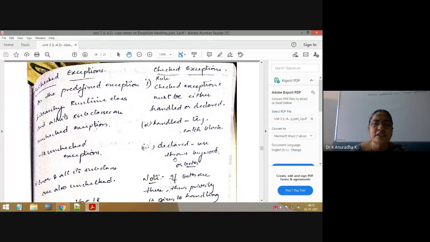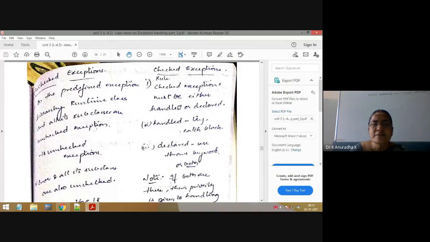If you identify that the given exception is a checked exception, you have to apply this procedure. I will explain the procedure. And if the given exception is an unchecked exception, then you have to apply this other procedure. So these are different procedures. To apply these two procedures, first we need to identify whether the given exception is a checked exception or an unchecked exception. So now I will explain the procedure, already explained in the last class.